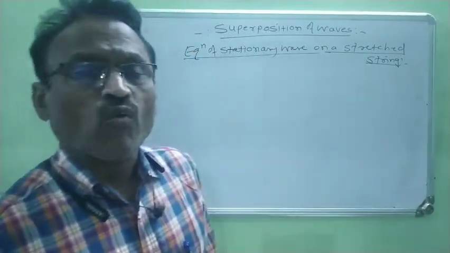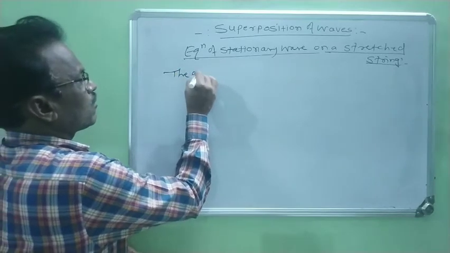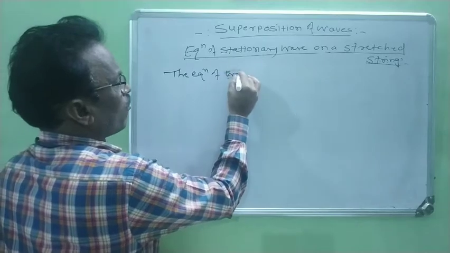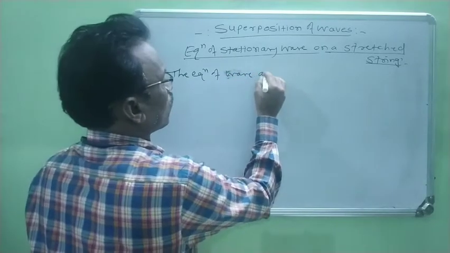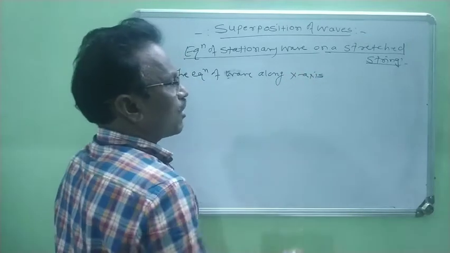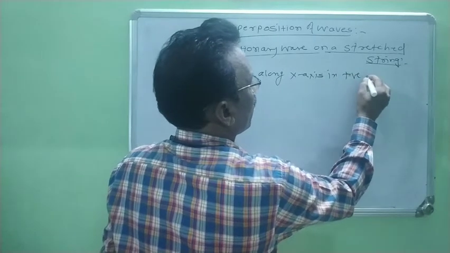Now we consider one by one. Now we consider the equation of a wave along the x-axis in positive direction.